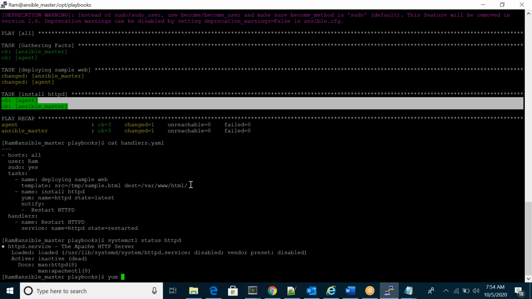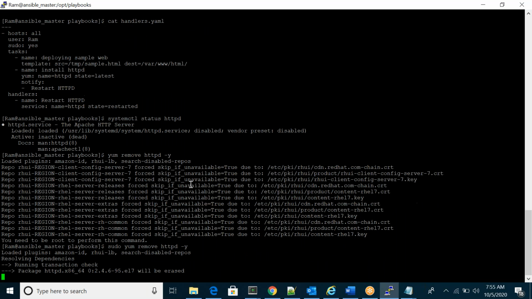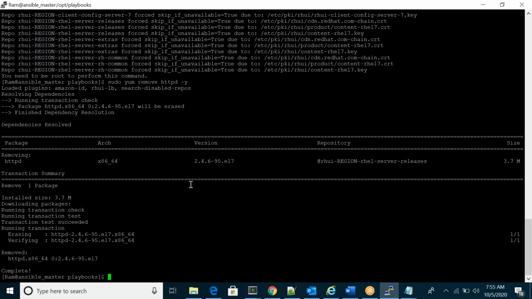So remove HTTPD. In my master I'm removing my HTTPD manually. So I removed my HTTPD manually in the master server.